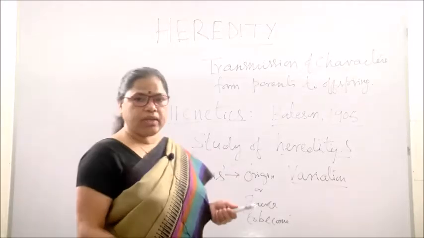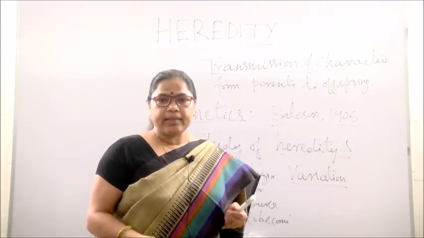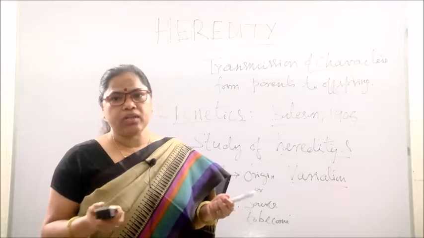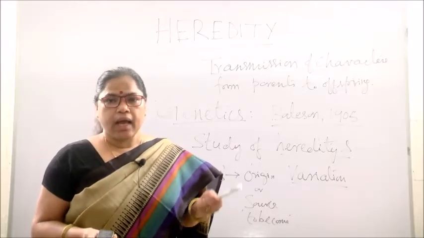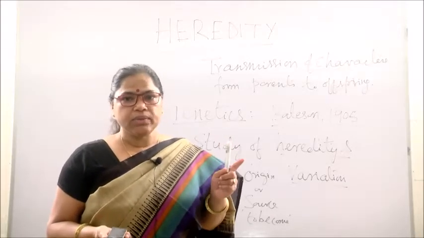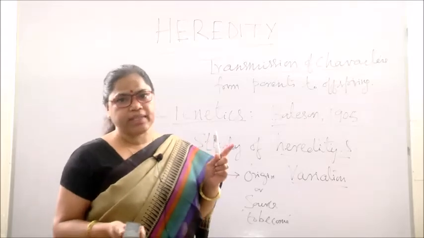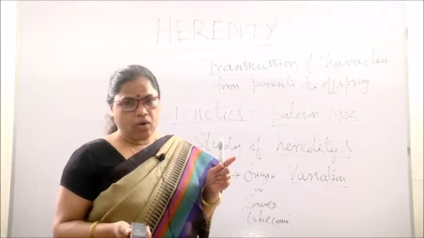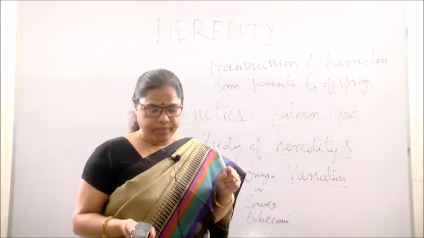And these variations again are of different types, that may be variation of somatic cells or variation in the germinal cells. And one thing remember, those variations which occur in germ cells or reproductive cells are only inherited, others are not inherited. Clear?